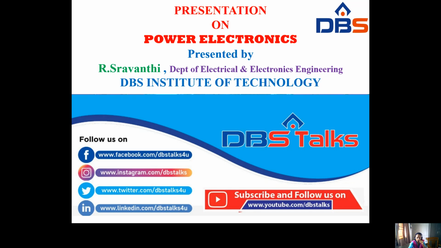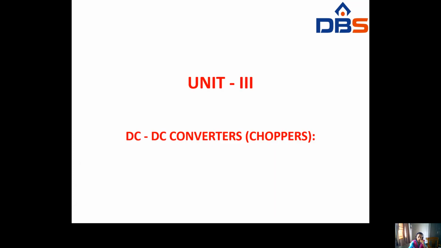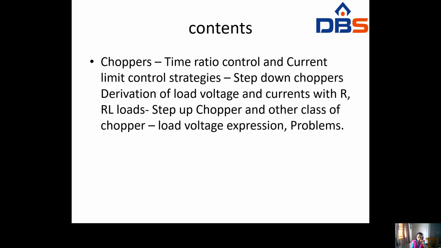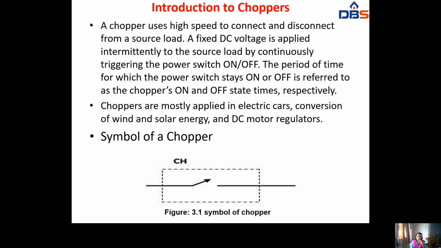So today we are starting the third unit. The third unit name will be DC to DC converter. That means chopper. The contents are chopper, time ratio control and current limit control, step down chopper, derivation of load voltage and current with R and RL load, step up chopper and other classes of chopper, load voltage expression and problems. So, introduction of chopper.